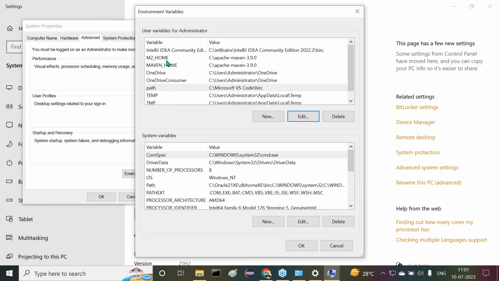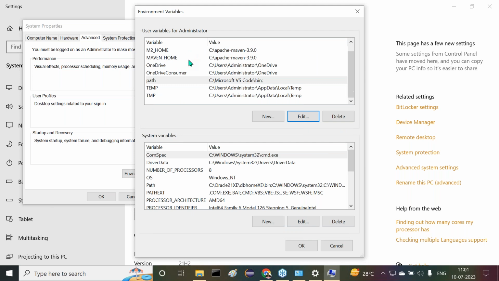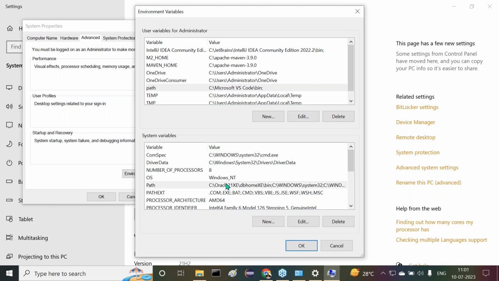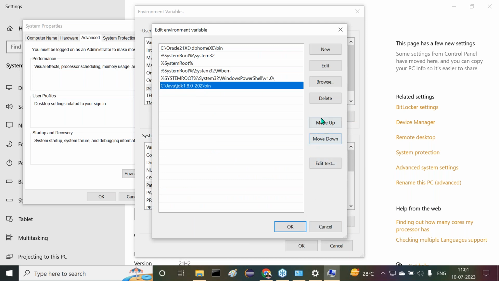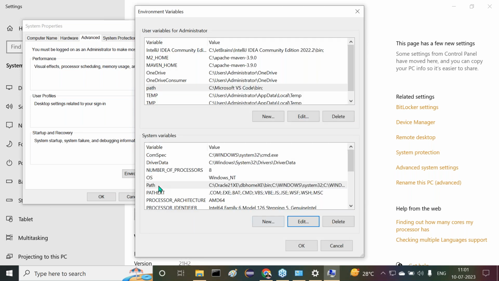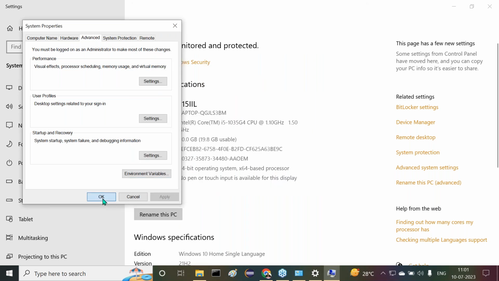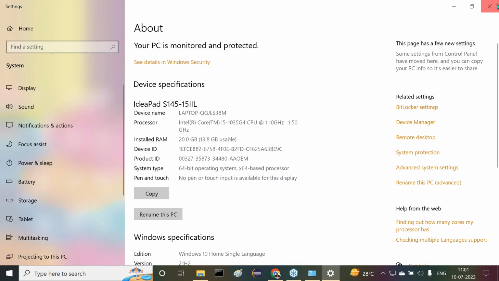Next, apart from this, JAVA_HOME may also be available, but it is not. Okay, leave this one. Here also a path exists. Now let me check it. Here also it exists. I just want to delete it. Okay, fine. Here JAVA_HOME is not available. That's enough. Totally, in my system, Java is not available.